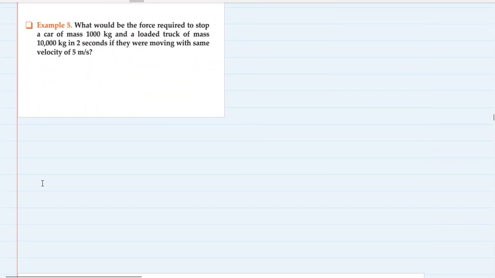Next question. What would be the force required to stop a car of mass 1000 kg and a loaded truck of mass 10,000 kg in 2 seconds? Okay, we have to stop a car whose mass is 1000 kg, so its final velocity should be 0 meters per second.